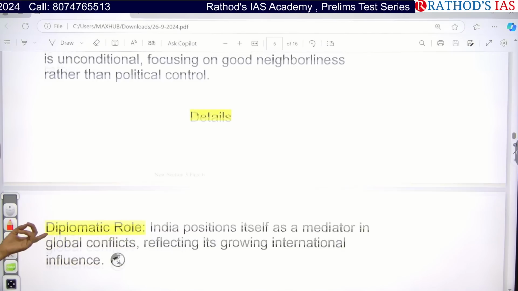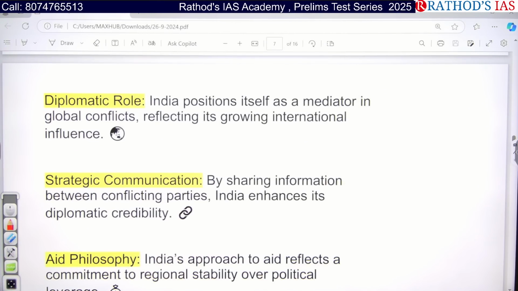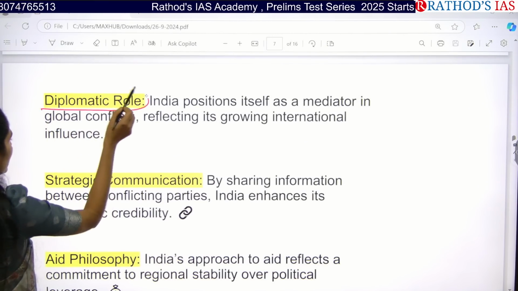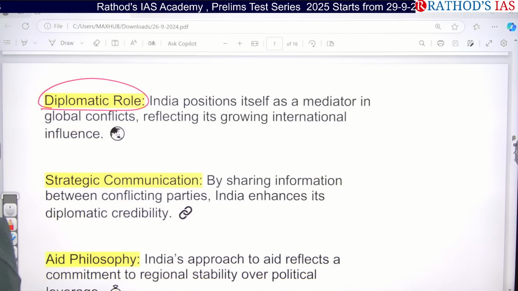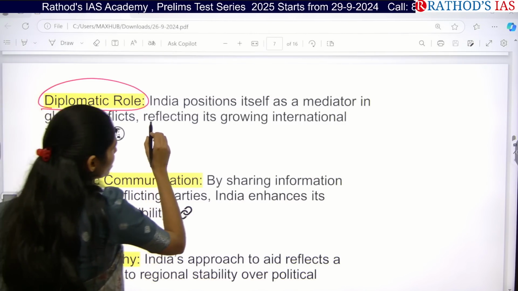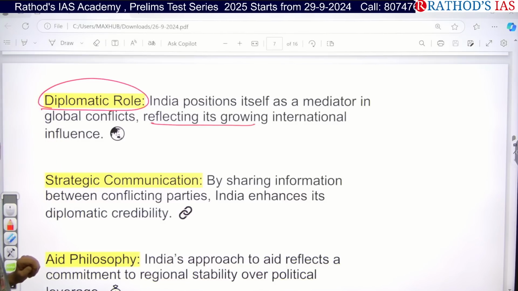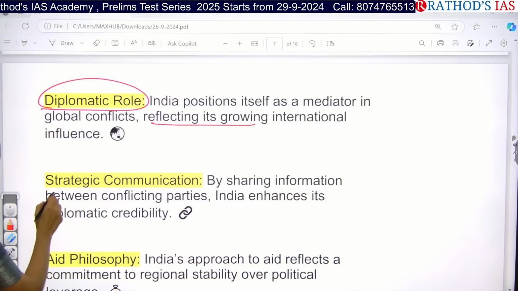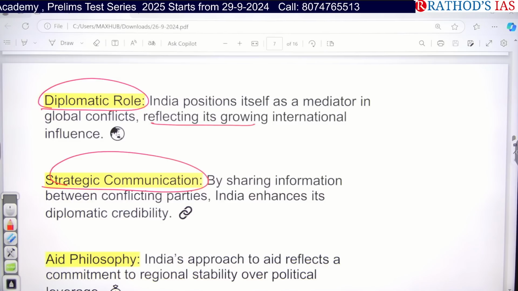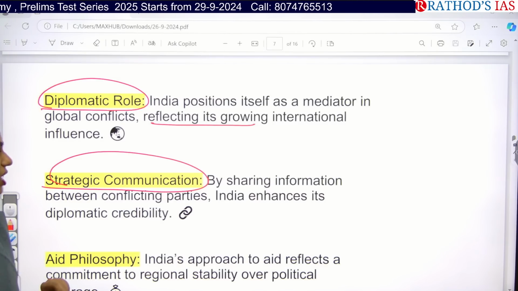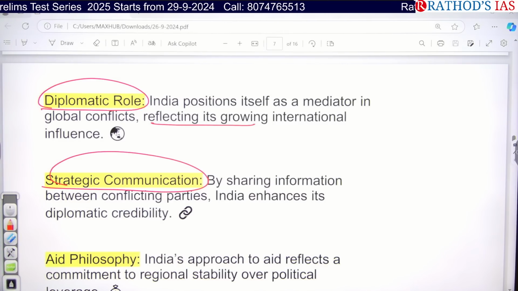If you want to see the key things, the role of India is nothing but a diplomatic role. India itself is acting as a mediator in global conflicts, so that India is reflecting its growing international influence. And this one is strategic communication. By sharing information between conflicting parties, India is also enhancing its diplomatic credibility.